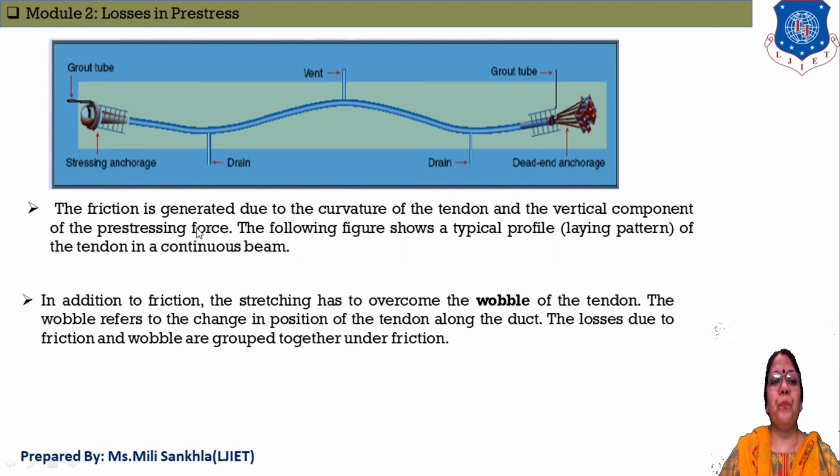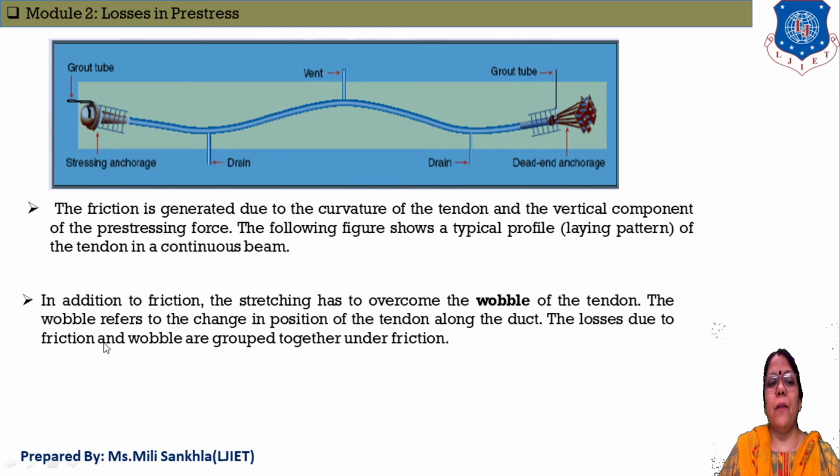Now, friction is generated due to the curvature of the tendon and the vertical component of the stressing force. Look at this: this one is the curvature of the cable, and at one end and the second end, prestressing force is provided. Because your alignment looks horizontal, but ultimately at the side it is provided as a vertical support, and this vertical support is used for the prestressing force. Due to this curvature and this vertical support, friction is induced.